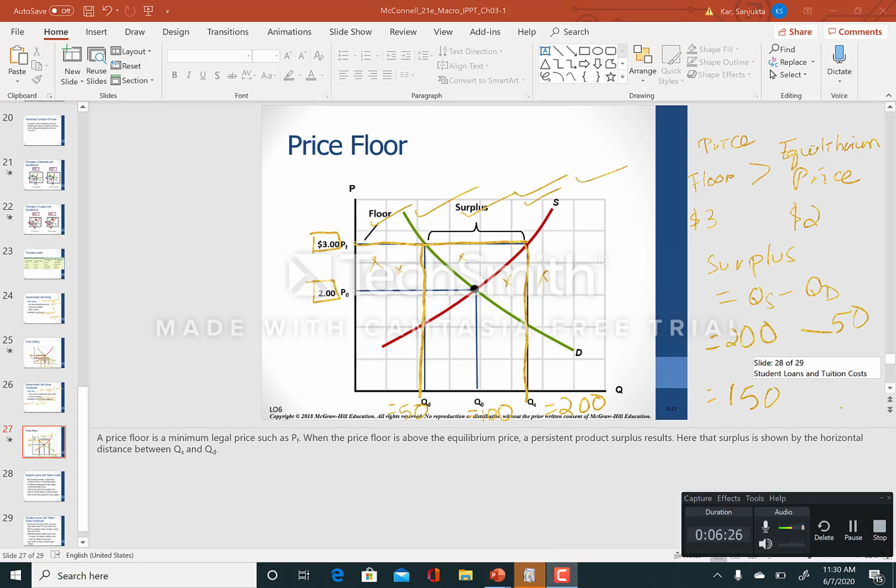So that is all about floor and ceiling. Hope this makes it easier to understand the whole concept.